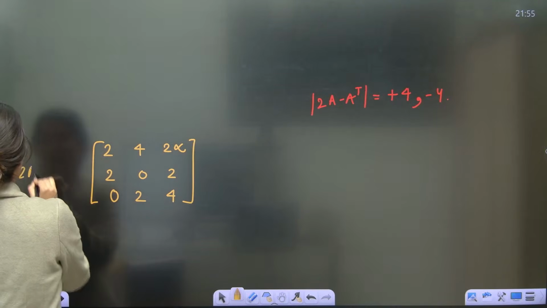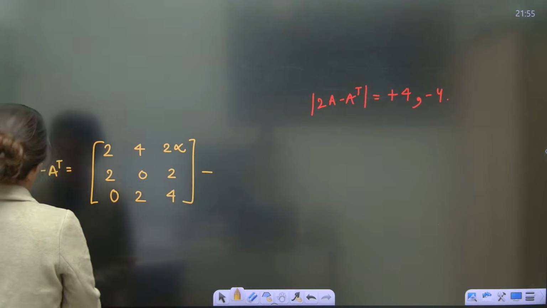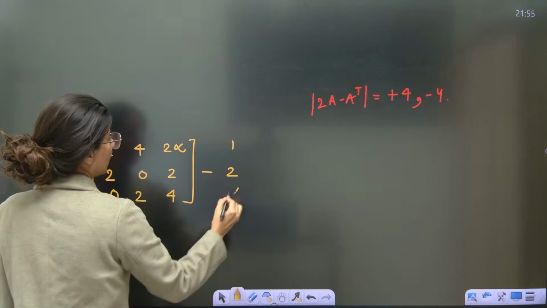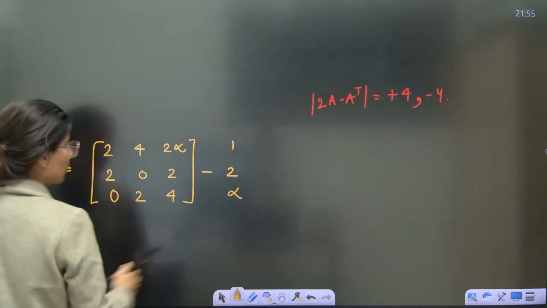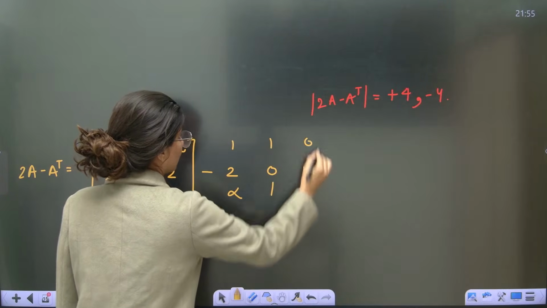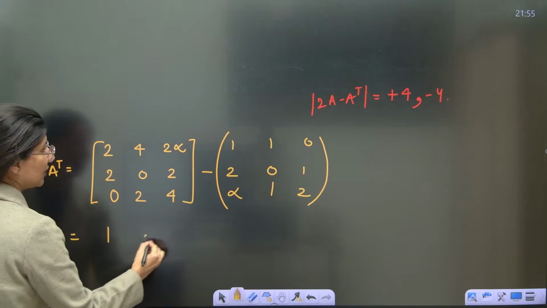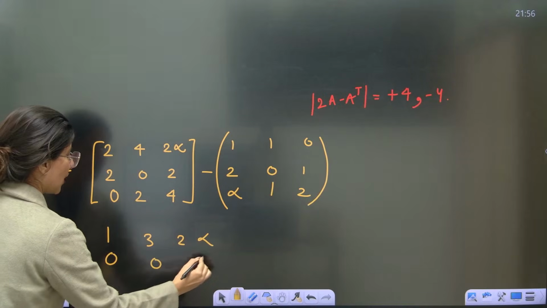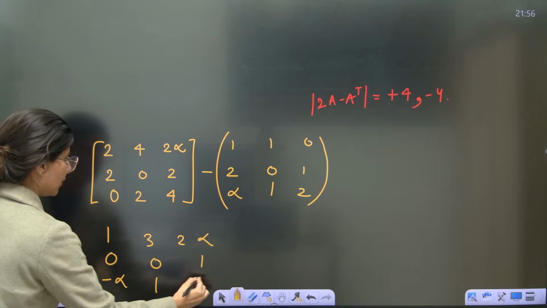Right? 2A minus A transpose. So this is your 2A minus A transpose, which will be 1, 2 alpha. Then you are having 1, 0, 1, 0, 1, 2. Subtract. So 2 minus 1, 1, 3, 2 alpha, then 0, 0, 1, then minus alpha, 1 and 2.